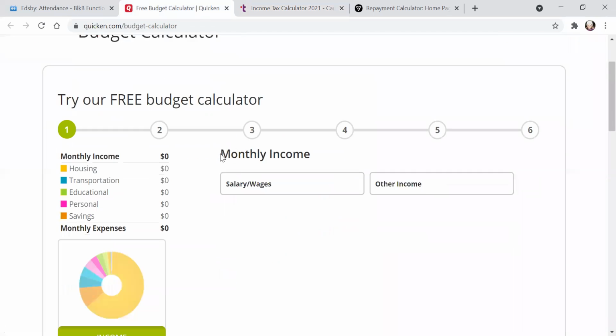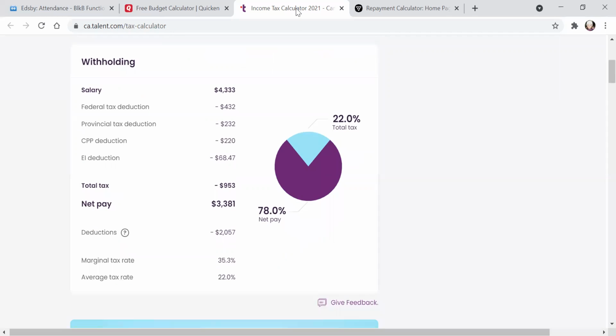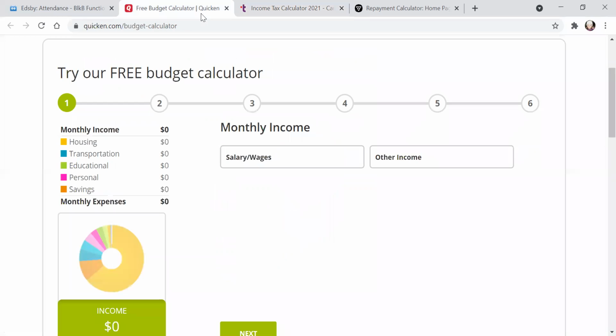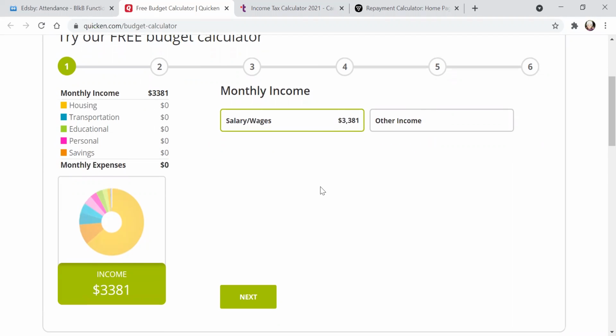Then if you want, right away put in your salary. So here I'm working with $3,381. I can actually put that in my budget calculator. My monthly income is the 3,381. I don't have any other income. So Brianna, you can't have a side gig here. Okay. We're going to assume you're just working with the numbers I've given you.